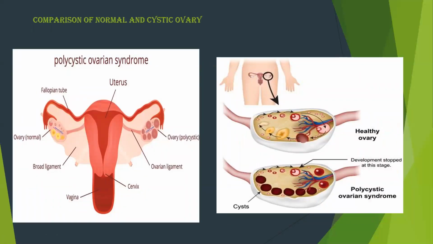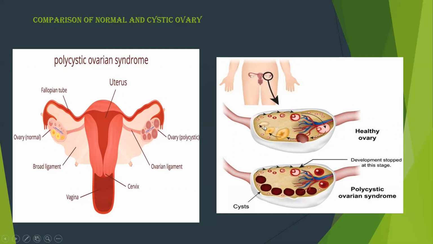So in the first picture, you can see the uterus, the fallopian tube, and the ovary attached to that. You can see both the normal ovary and the polycystic ovary. So in the normal ovary, you can see the development of Graafian follicle and ovulation takes place. But in the polycystic ovary, there is no such incidence. So you can see this round in shape. Next picture is the cross section of ovary.